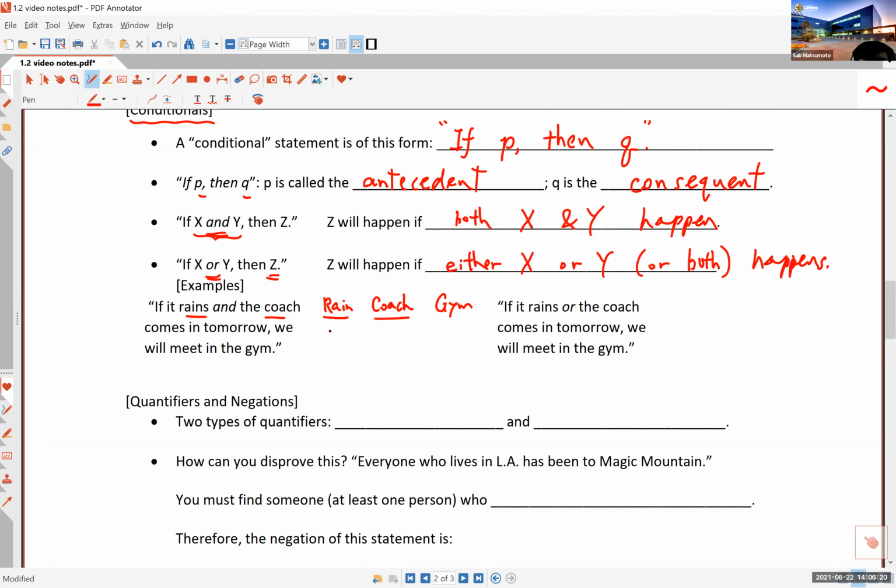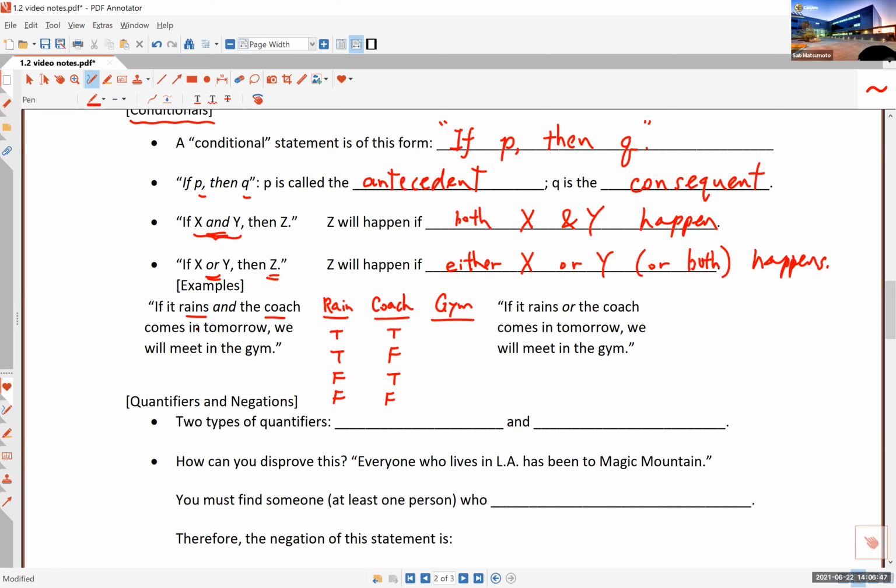And so this could be both true. It may rain and the coach is there. It could be that it rains but the coach doesn't show up. It may be that the rain doesn't happen, so rain is false, and the coach may come in. Could be both false, right? So you have TT, TF, FT, FF. You see easily that there should be 4 categories, right?